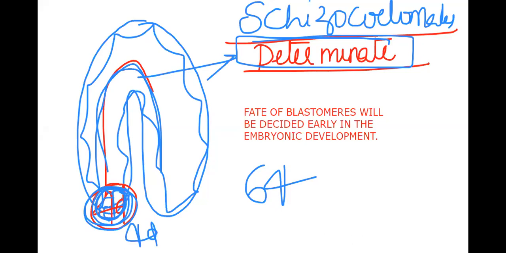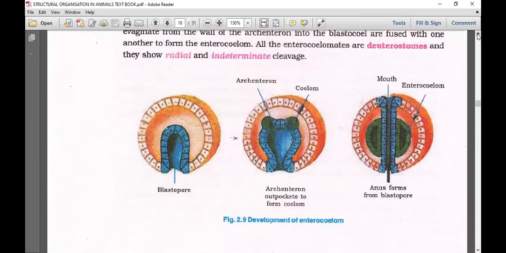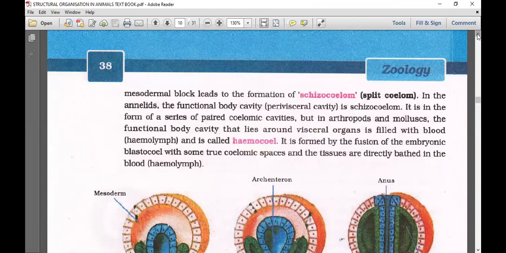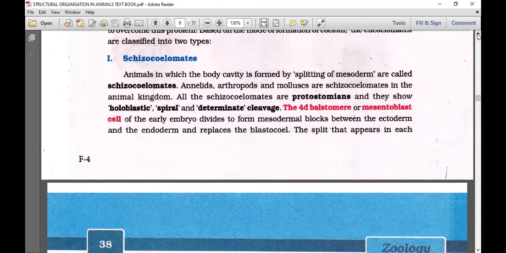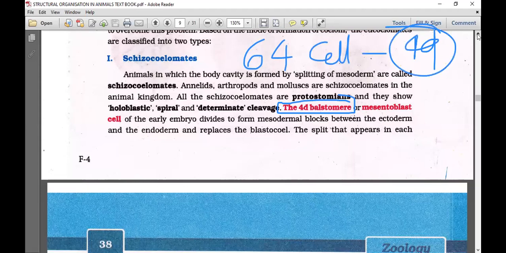4D is dedicated for that mesoderm. That's why we call it a determinate type of cleavage. Okay. So just for general knowledge, we have only one line in the text here. In Acoelomates, they said it about the 4D blastomere. What is the name of 4D? Simply, at the 64-cell stage, the name of one cell is the 4D blastomere. Okay, so that we can see. That is just for information we provided.